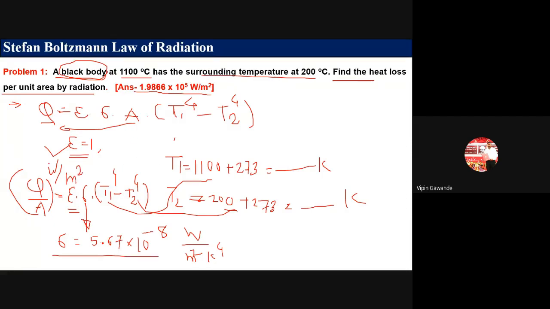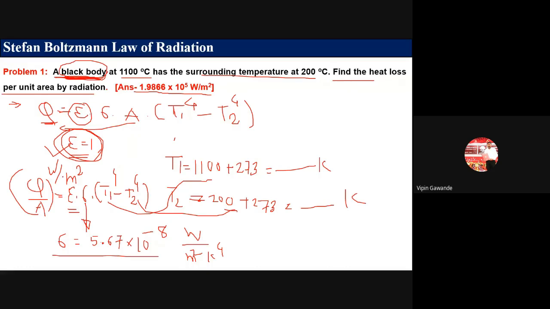Okay, so this is the simple problem for radiation. How do we identify this is a problem of radiation? It is a black body. So from black body, it is a problem of radiation. Okay, and black body means its emissivity is equal to 1. So don't worry about this one. So emissivity is 1 here.